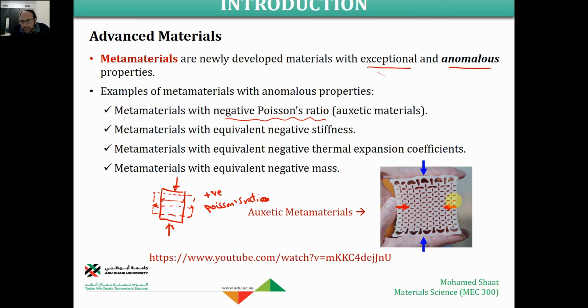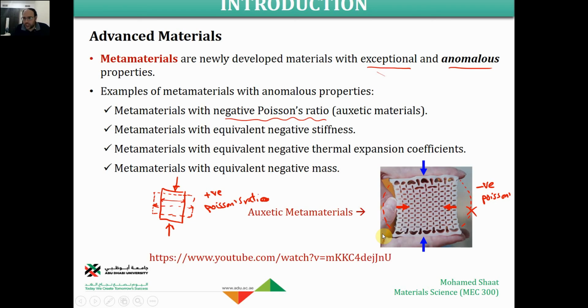But this is not happening for this material. If we push the material from these two ends, it should become barreled, it should have a barrel shape in this way. No, this is not happening. Instead, the material is contracted, compressed from the middle. This indicates a negative Poisson's ratio. So it is a weird thing.